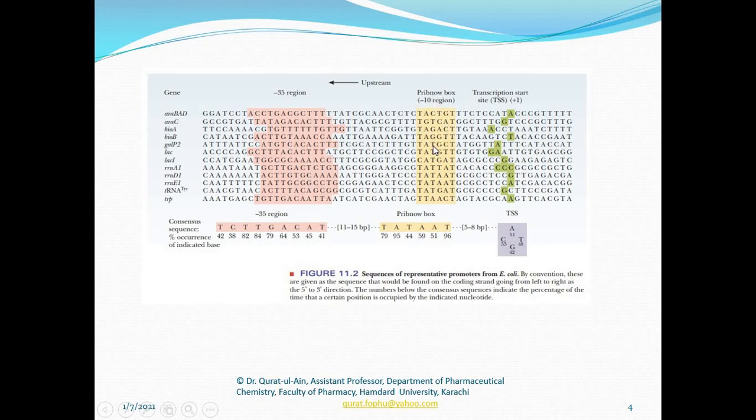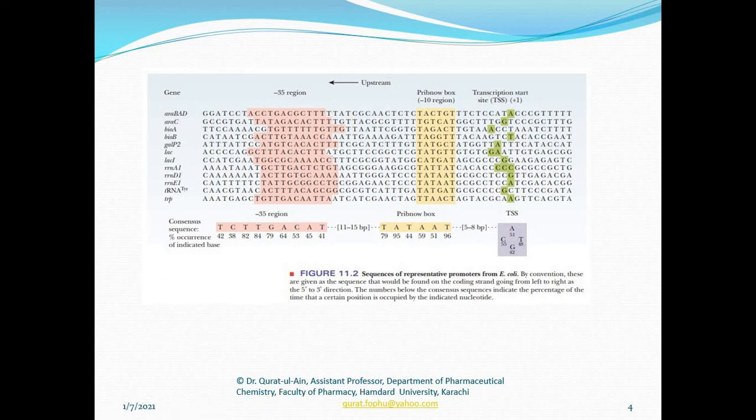In prokaryotes, the sequence TATAAT, mostly including three adenines or three thymines, repeats many times in the DNA of prokaryotes. These are special sequences, and we call them the Pribnow box.